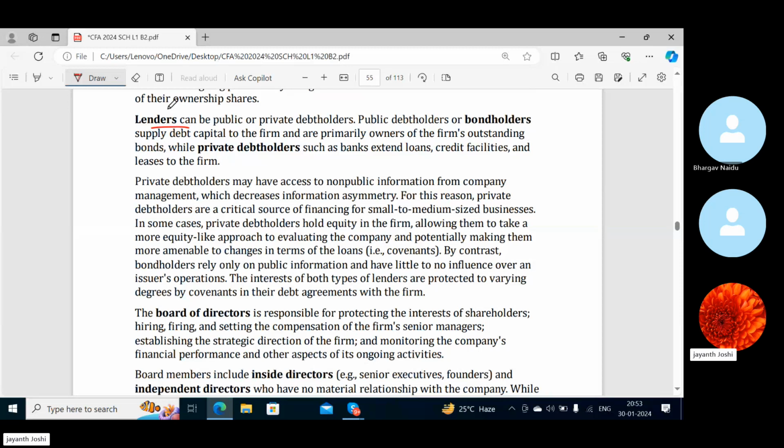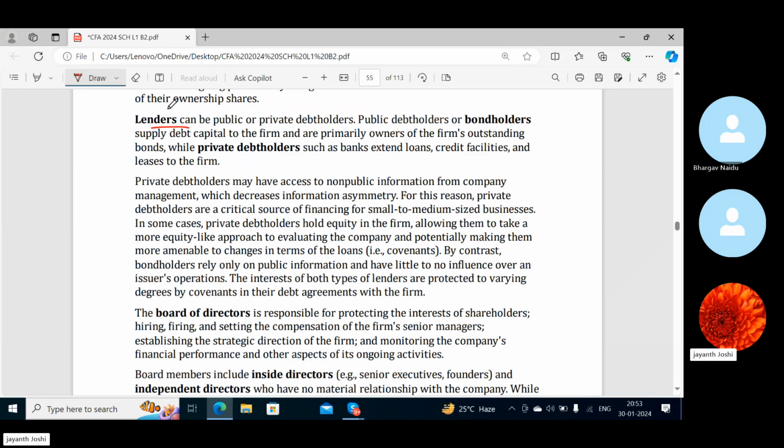Private debt holders have access to non-public information from company management, because what banks would do is ask a lot of details from the company before giving it a loan, and they may ask for all the internal information as well, which is a critical source of information before giving any kind of finance.